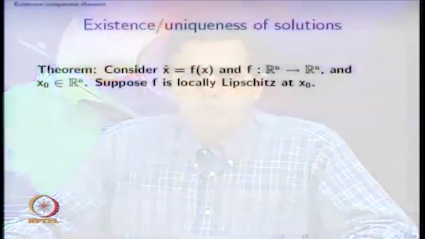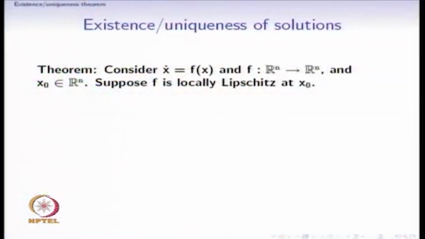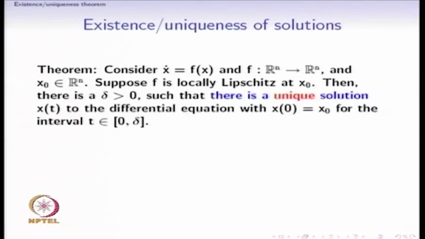This is a good moment to see a closely related topic. So we saw the existence and uniqueness of solutions theorem. Let us have a quick relook. Consider the differential equation x dot is equal to f of x, where f is a map from Rn to Rn, and at the initial condition x naught, suppose f is locally Lipschitz. Then there is a delta greater than 0 such that there is a solution, and in fact a unique solution x of t to the differential equation with x 0 equal to x naught for the interval 0 to delta.